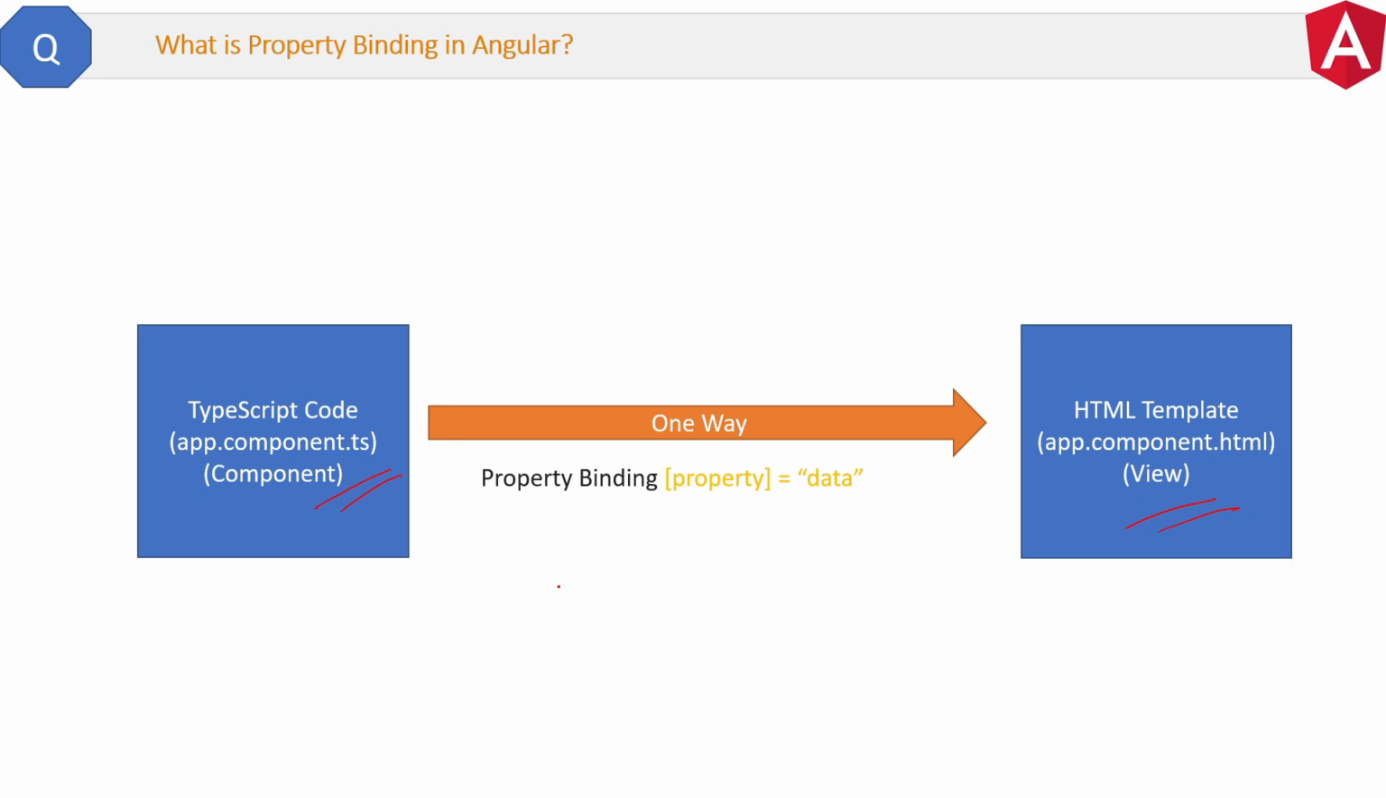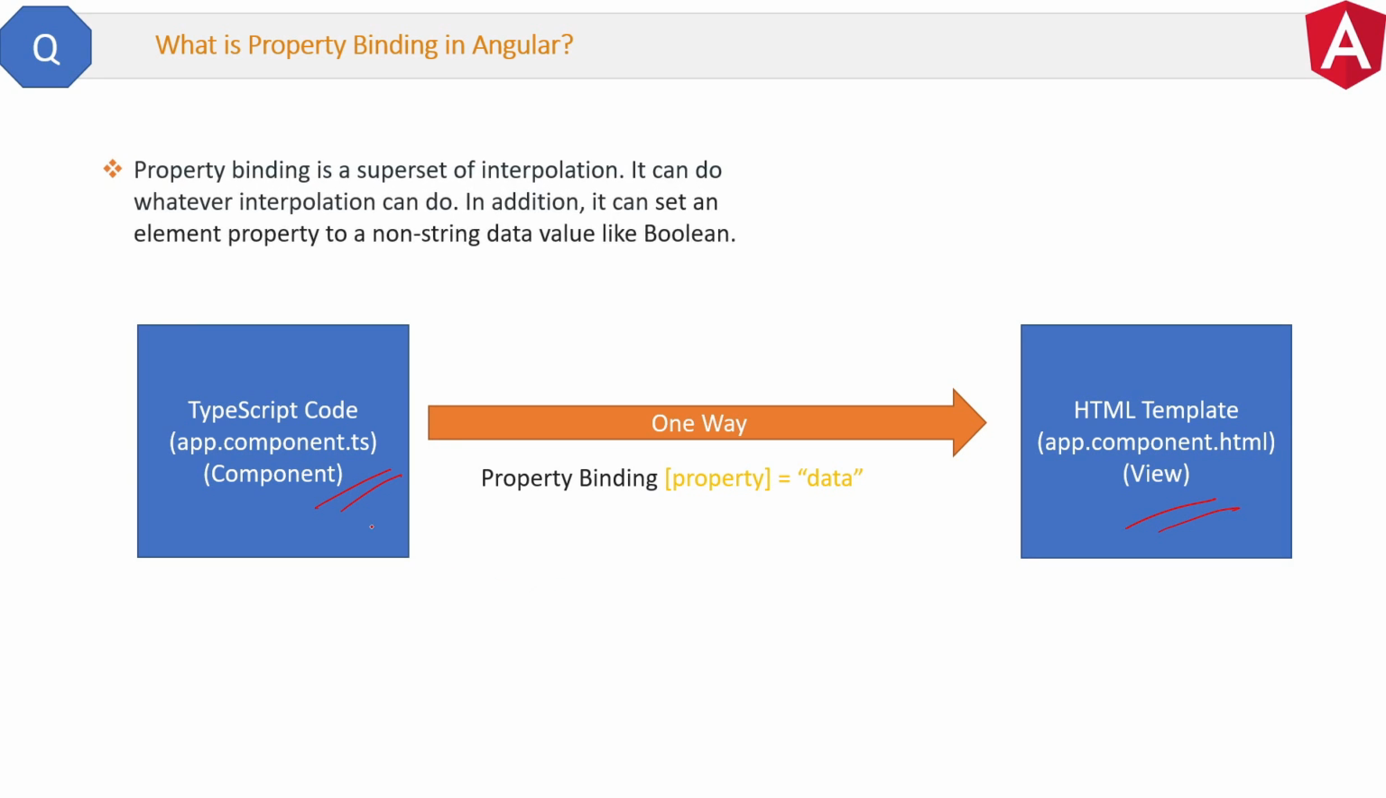The definition of property binding is like this: TypeScript is a superset of JavaScript. Similarly, property binding is also a superset of interpolation. It can do whatever interpolation can do. In addition, it can set an element property to a non-string data value like boolean.